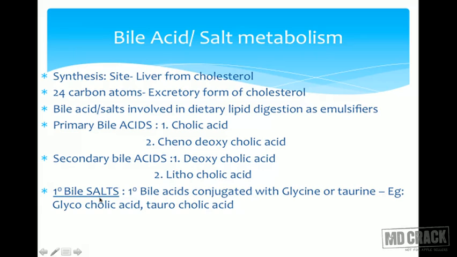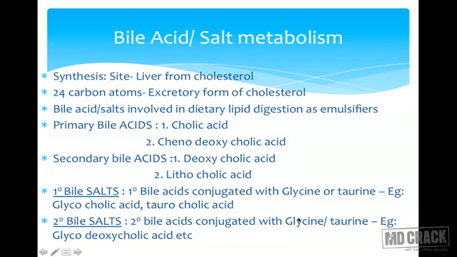Now, what are the primary bile salts? Primary bile acids, we saw, are cholic and chenodeoxycholic acid. When they are conjugated with glycine or taurine, like glycocholic acid, taurocholic acid, glycochenodeoxycholic acid, taurochenodeoxycholic acid, they are the primary bile salts. What are primary bile salts? Primary bile acids conjugated with glycine or taurine are primary bile salts.